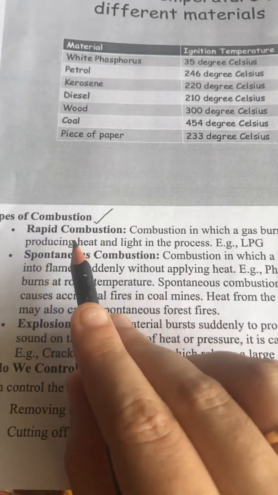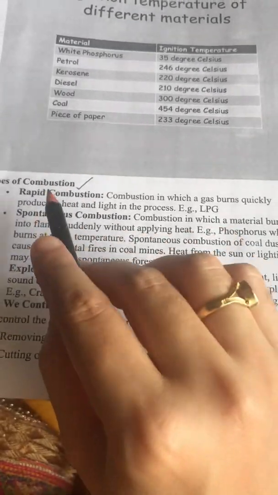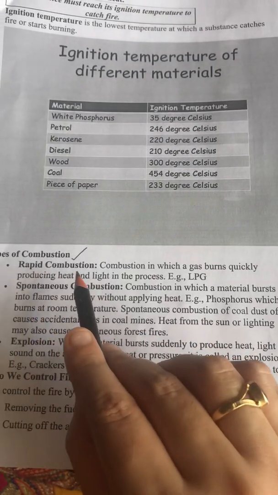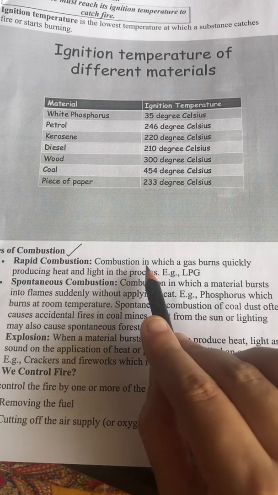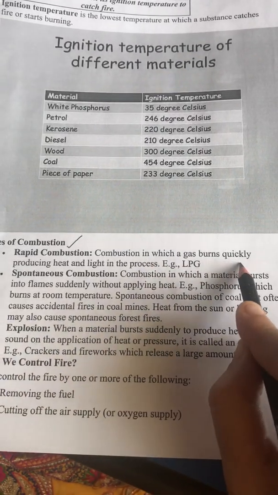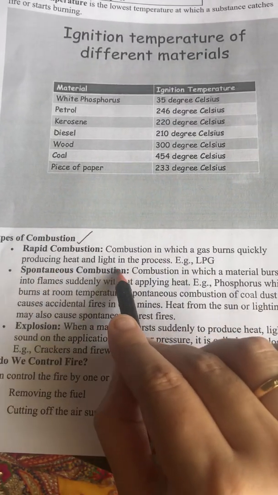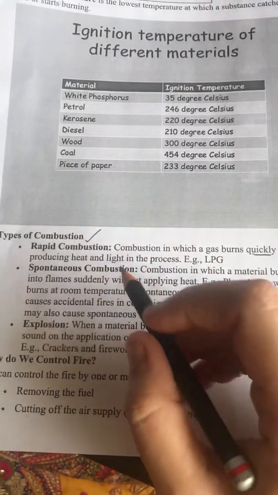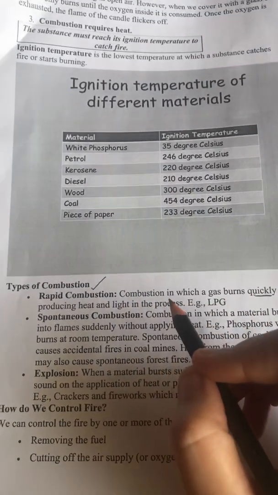Now, what are the types of combustion? So, first is rapid combustion. As the name is clear, it is rapid combustion. It is combustion in which a gas burns quickly and produces heat and light. The word quickly says that it produces heat and light very quickly.